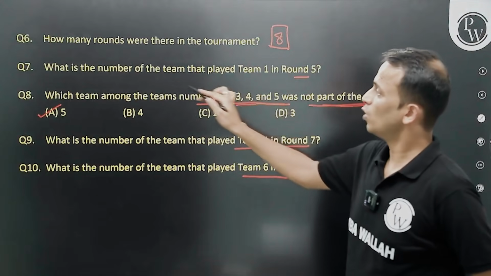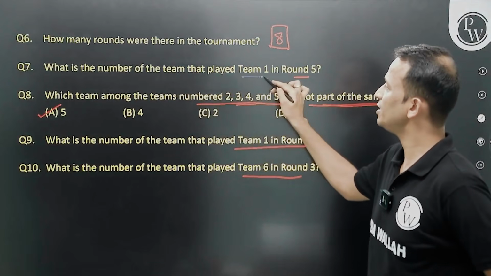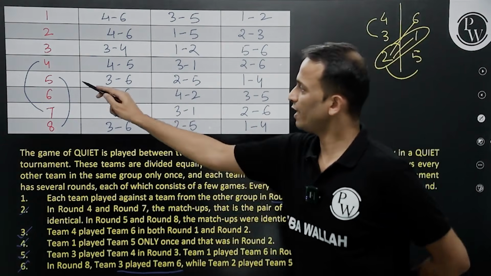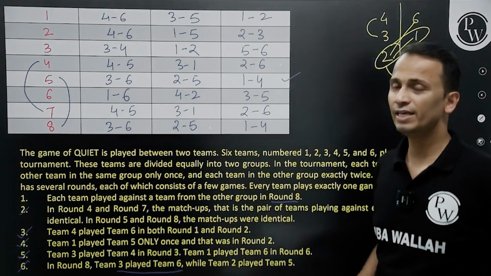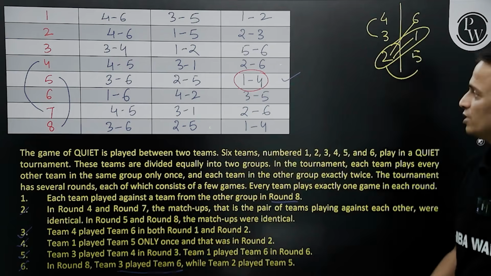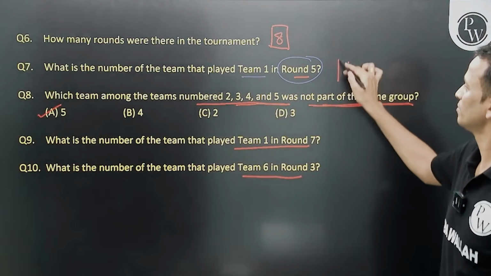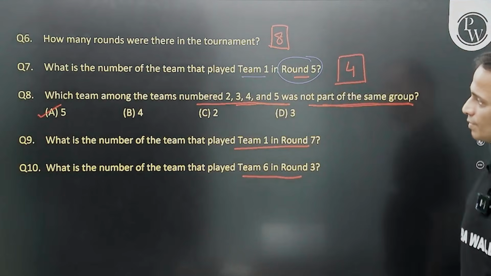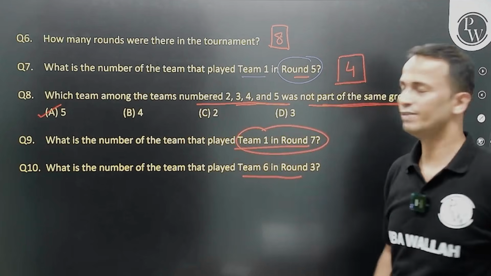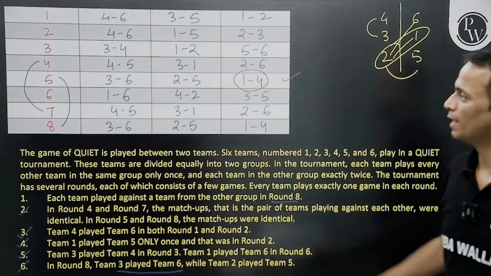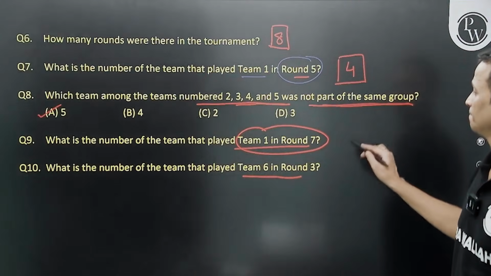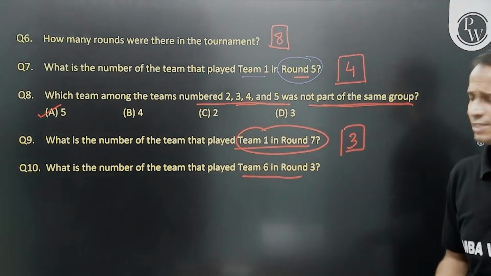Question number 7: what is the number of the team that played team 1 in round 5? Round 5, team 1 is playing a match with team number 4. They are talking about this match. So the answer should be team number 4. Cool. Question number 9: what is the number of the team that played team 1 in round 7? Round 7, team 1 plays with team number 3. So 3 will be the answer. We'll type in this answer.